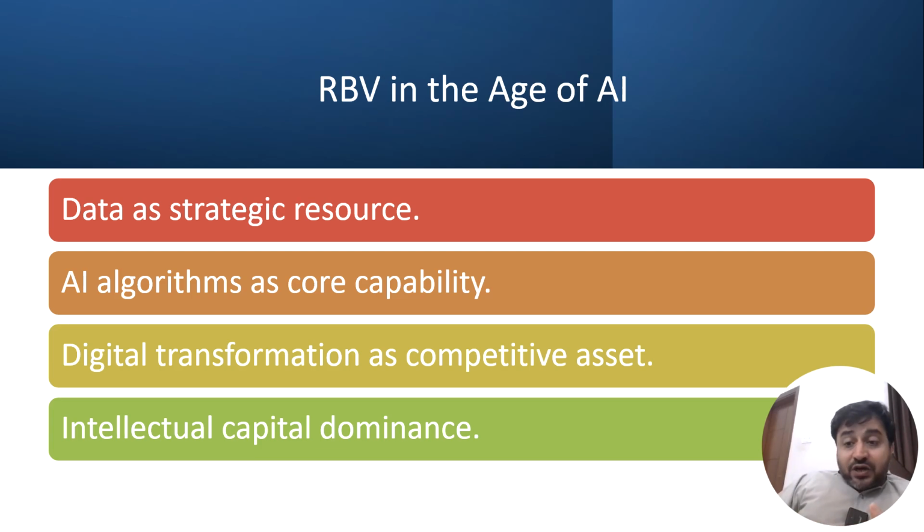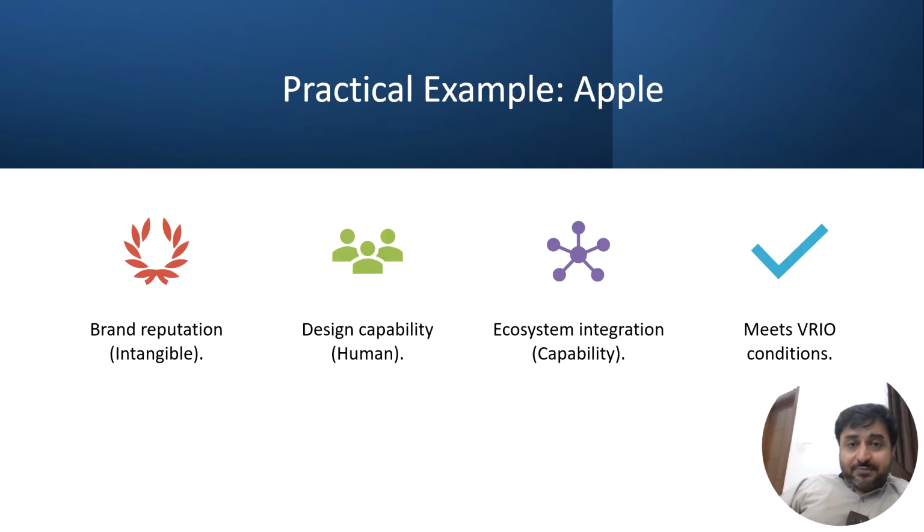AI algorithms are core capabilities. Those companies which will have AI capabilities have the RBV. Digital transformation is a competitive asset, and intellectual capital dominance is also an asset in the age of AI. Digital transformation is not just being digital, it is about completely transforming the ecosystem, completely transforming the method. So the way we work, basically Google, Apple, Microsoft are changing it, and this all is happening in the age of AI. And any company that can add value, they can be collaborators of these bigger conglomerates.